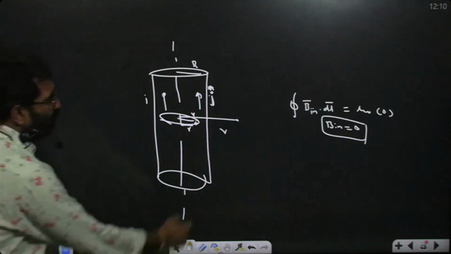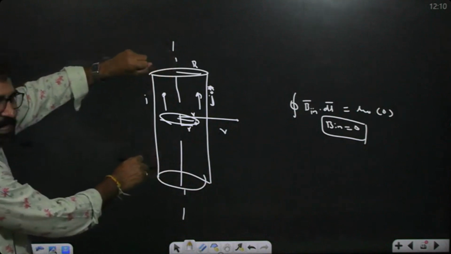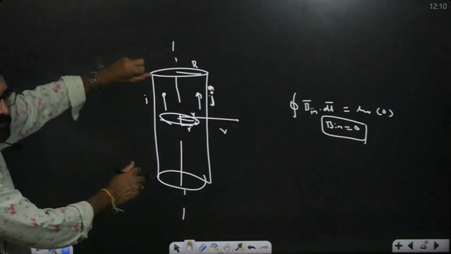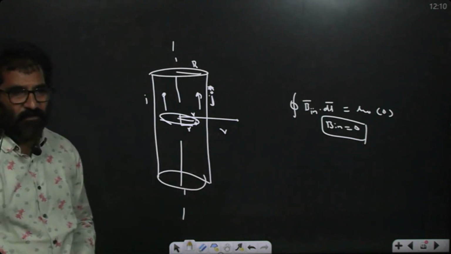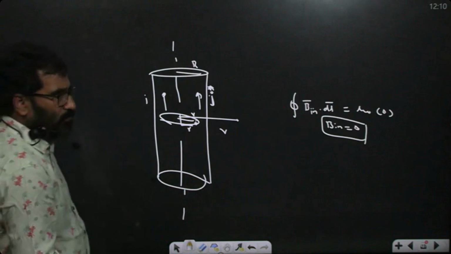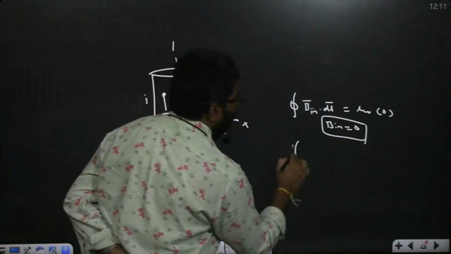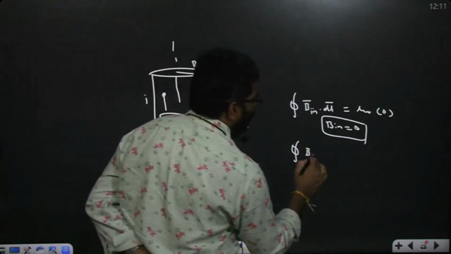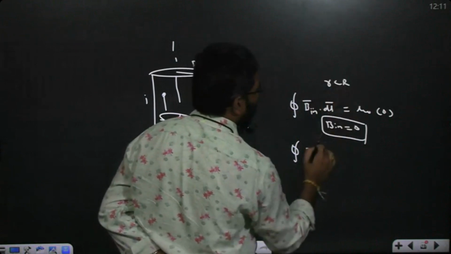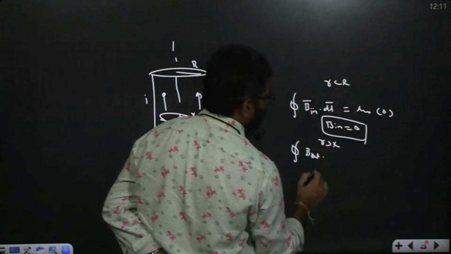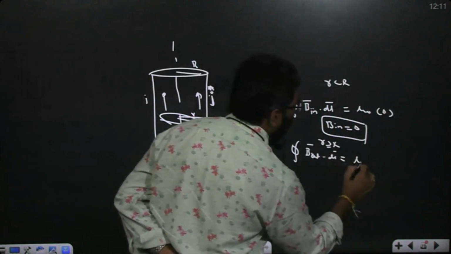Now go to the outside point. Squeeze all this. Current carrying is I. Total current is I. So for an infinite current carrying wire at a distance r, our magnetic field is what? So into the plane only. Outside means r is greater than or equal to capital R. So just outside, B into dl is equal to mu naught into I only.